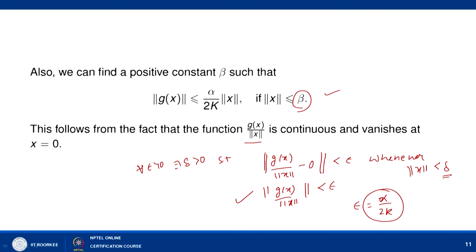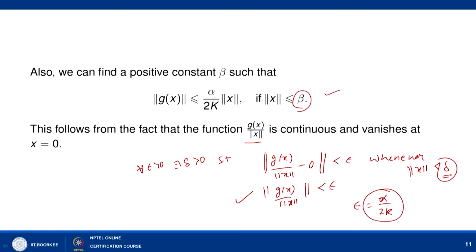Corresponding to alpha by 2k we can find a delta, and let us call that delta beta. So, using continuity, norm of g(x) is less than or equal to alpha by 2k into norm of x if norm of x is less than or equal to some beta. That beta depends on this alpha by 2k.